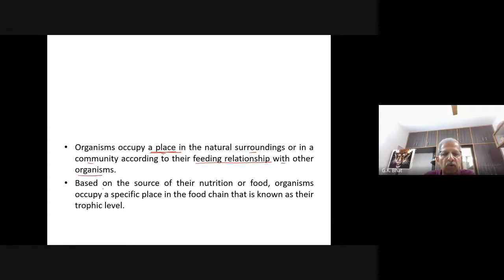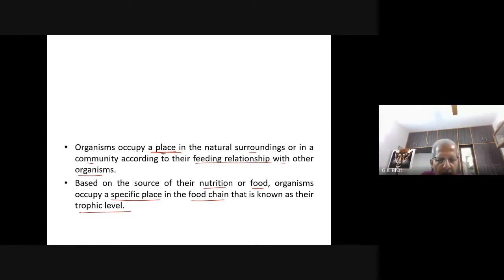So, based on the source of their nutrition or food, that means how they obtain their energy, organisms occupy a specific place in the food chain that is known as their trophic level. Always ask a question, what is a trophic level?